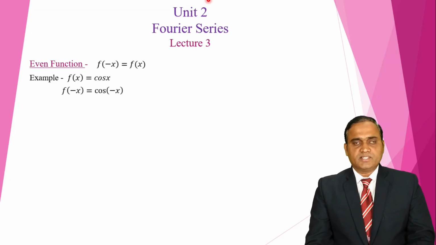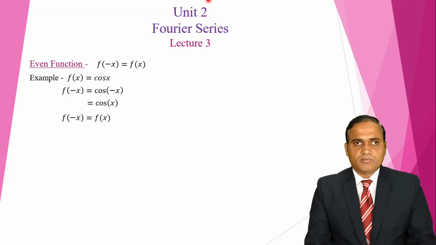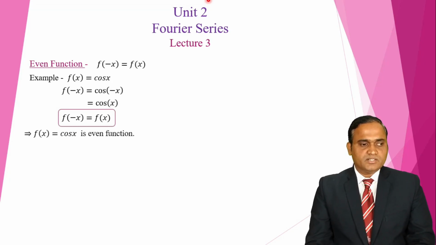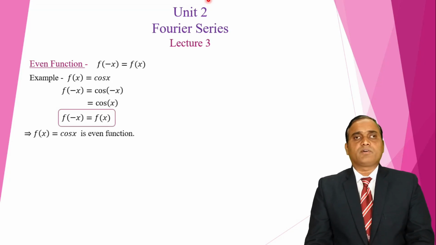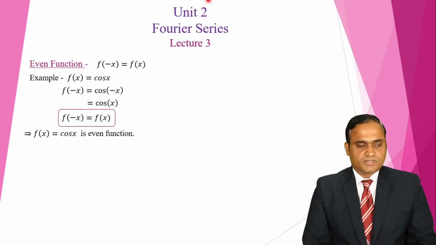When x is replaced by minus x, cos of minus x, cos of minus theta is cos theta, so we get cos x, which is f of x. So f of minus x is equal to f of x. According to the definition, f of x is equal to cos x is an even function.